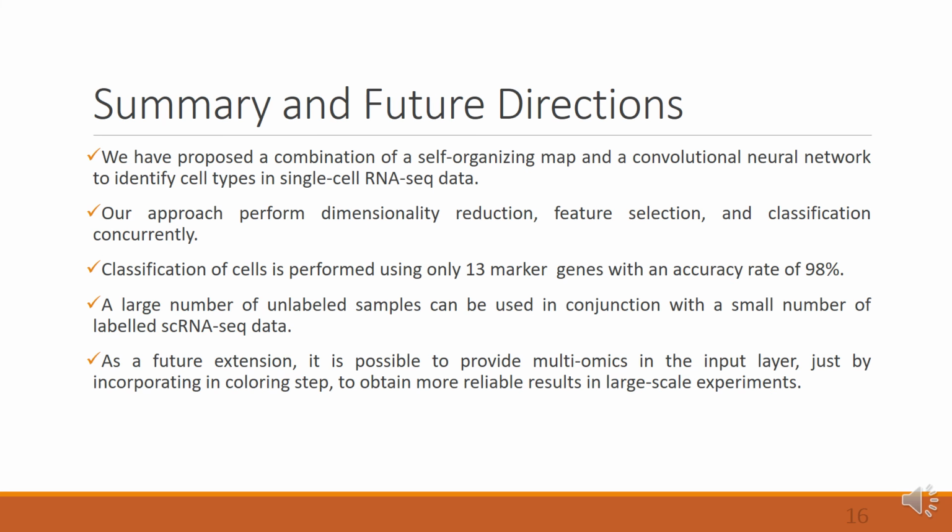To conclude the presentation with some highlights, our method demonstrates that we can not only use this scheme for classification, but it can also be used for dimension reduction and feature selection. At the same time, we can use only 30 marker genes to achieve an accuracy rate of 98%. And for future extension, we can integrate multi-omics data in the input layer.